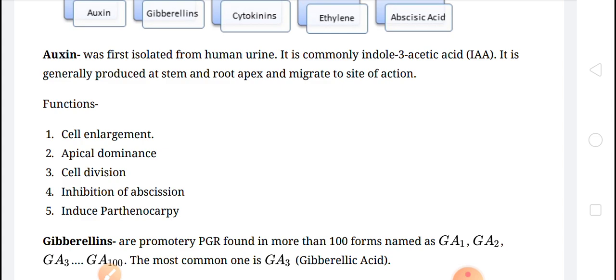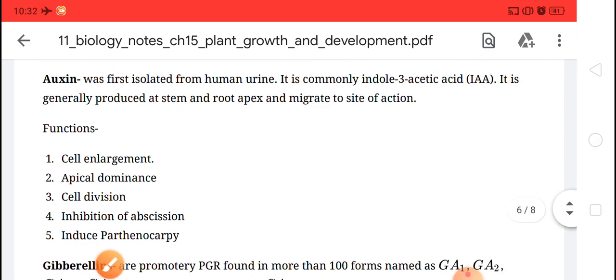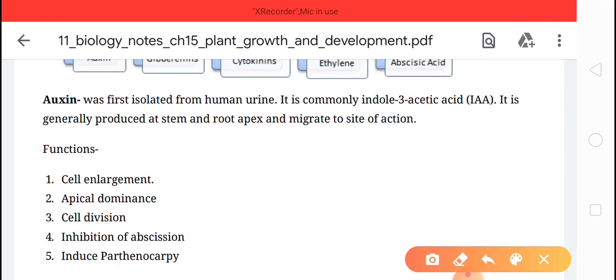Clear? It was first isolated from human urine. Human urine was the first isolation. And in plants, it is isolated from the coleoptile tip of canary grass.